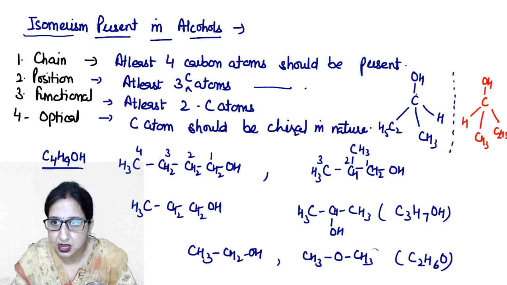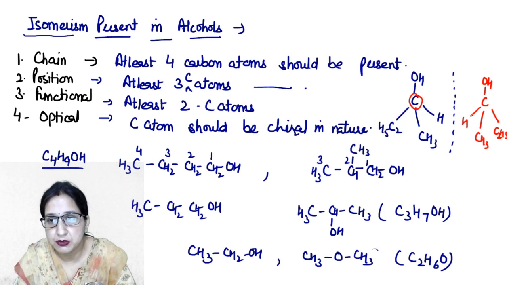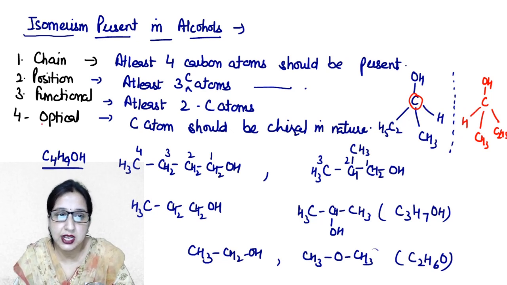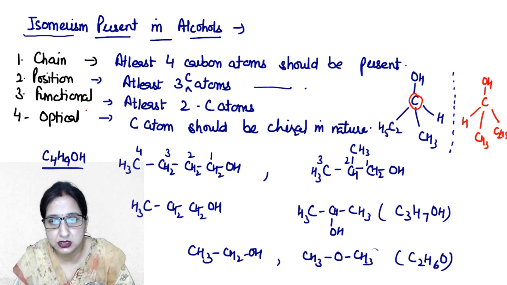So such a carbon atom which is bonded with 4 different groups is known as chiral in nature. So these are mirror images of each other and non-superimposable. So such type of isomers are known as optical isomers.